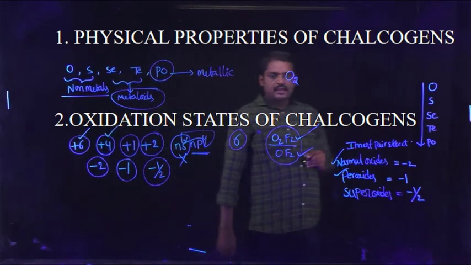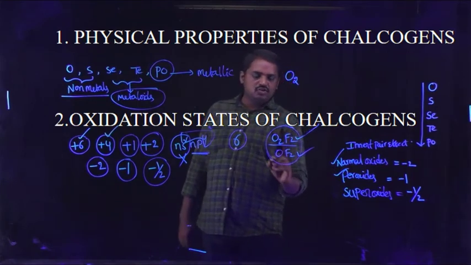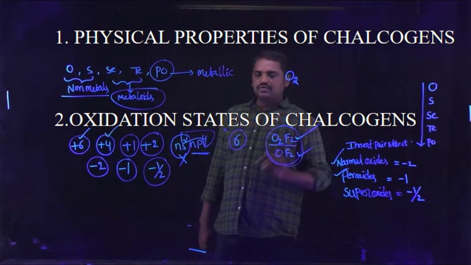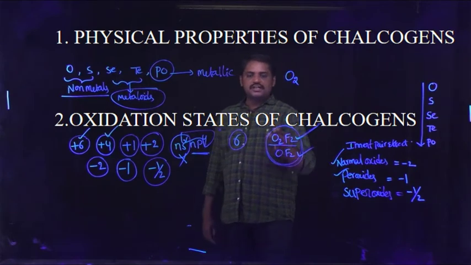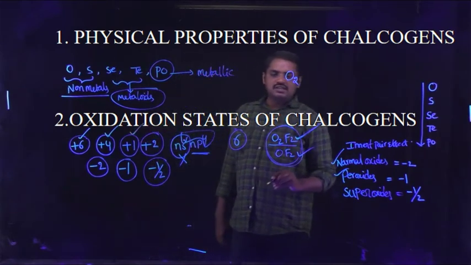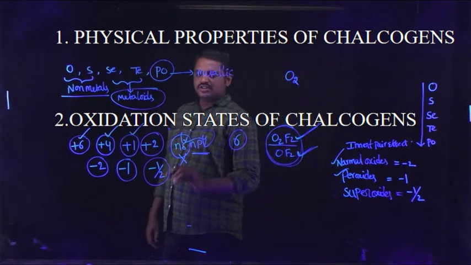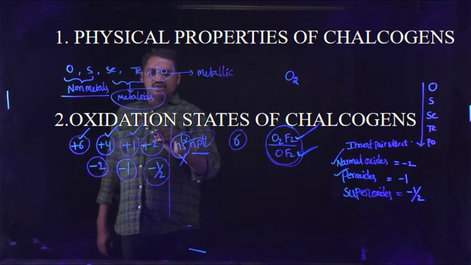Next, oxygen forms different types of molecules like O2F2, where the central atom oxygen oxidation state is +1, and OF2, where the central atom oxygen oxidation state is equal to +2.